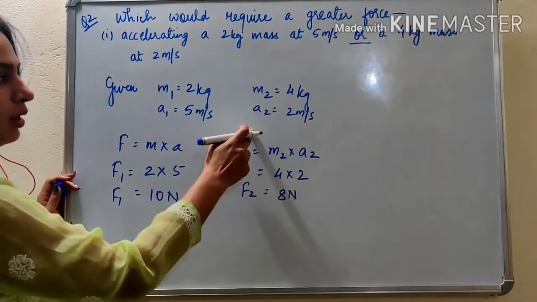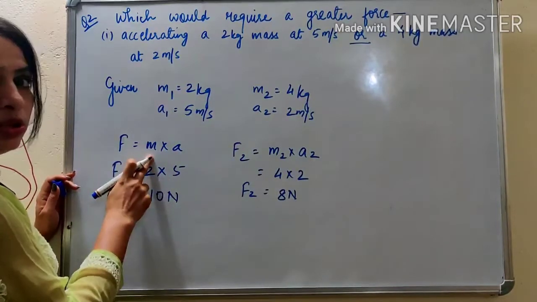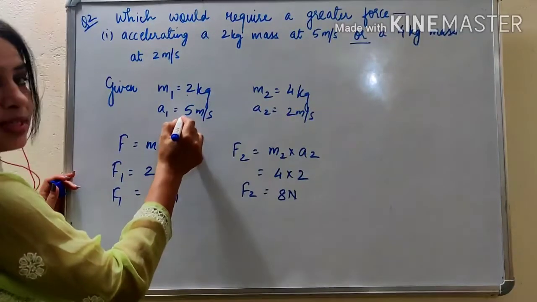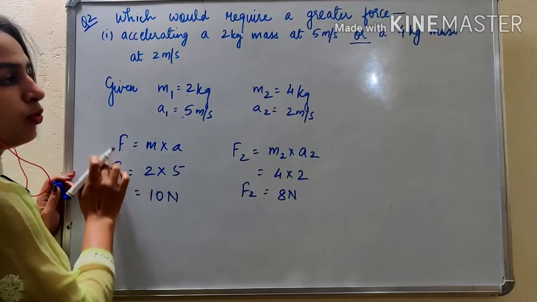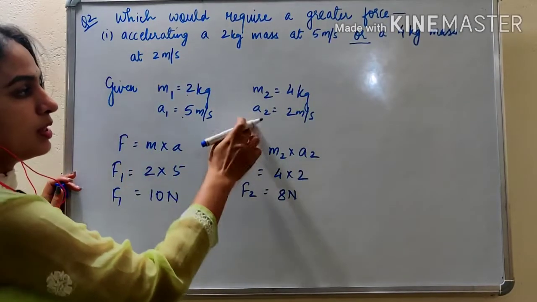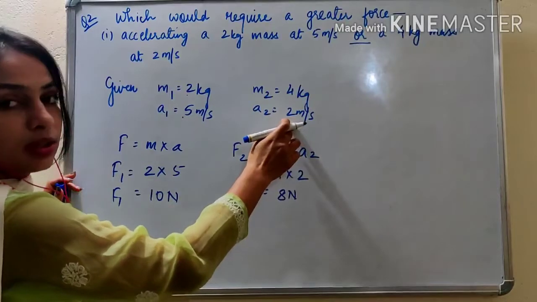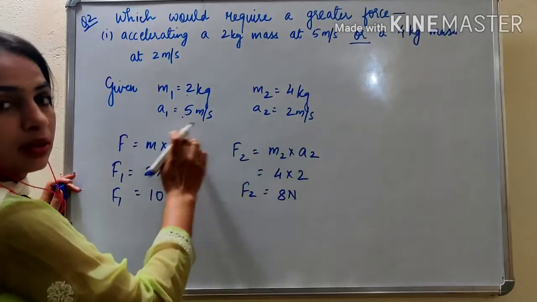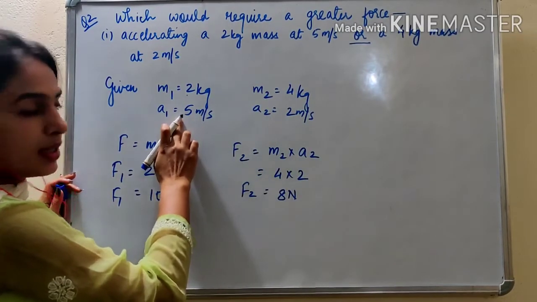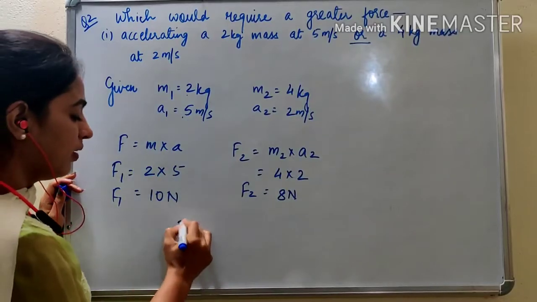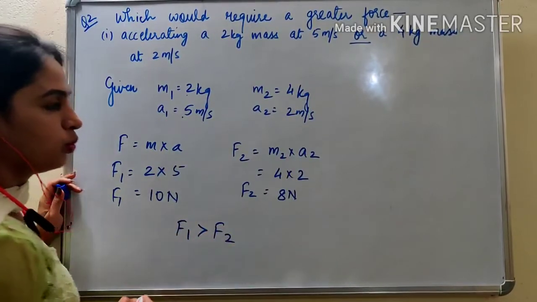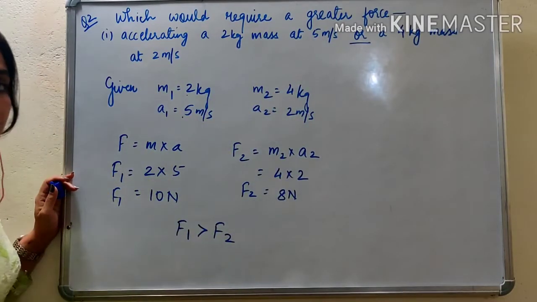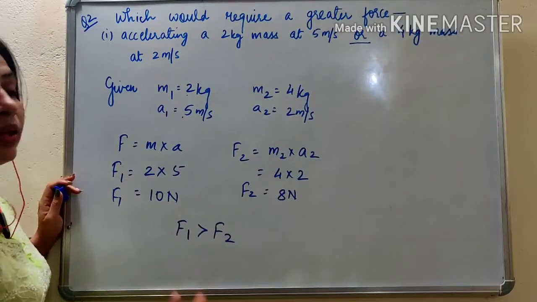You can see also from here, we know force is directly proportional to mass and directly proportional to acceleration. See here, mass is less but acceleration is more. So that is why the force in this case is more as compared to this. Now if you compare this, acceleration is less, mass is more, but still the comparison of the acceleration is more in this case. That is why F1 is more. So we can write force 1 is greater than force 2. So accelerating a 2 kg mass at 5 meter per second will require a greater force.